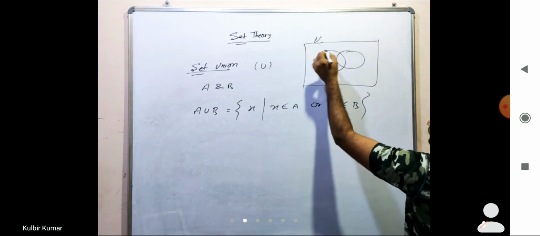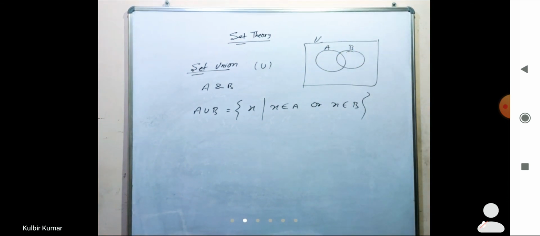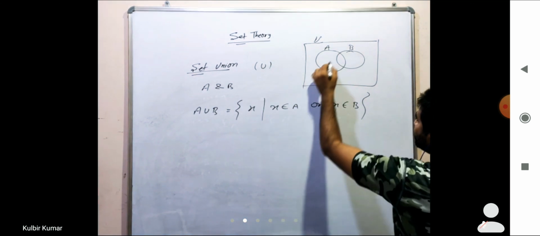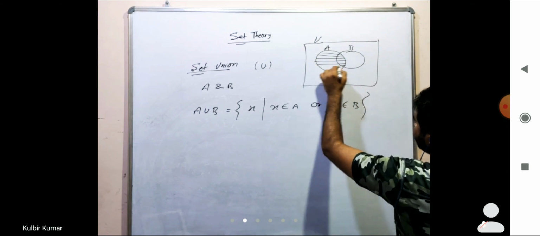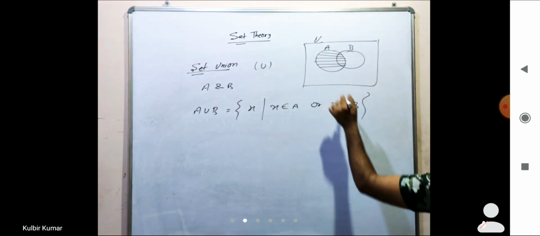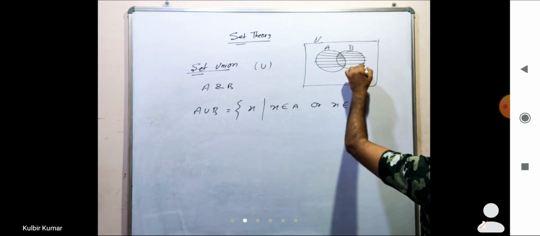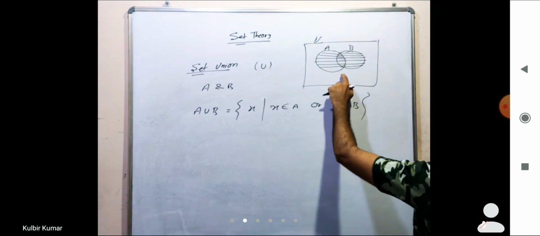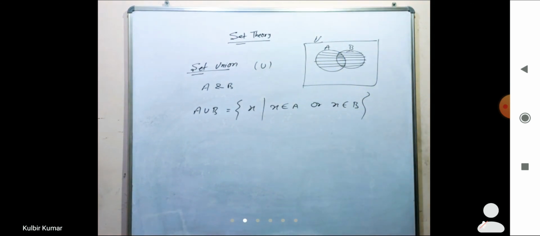this is the universal set, this is A and this one is B. What will be the area for the union? Union means it belongs to set A, set A means this one, and another thing, or it belongs to B also, this means this area, right? So finally we can say, all this area including A, B and this intersection part. This is the case of union.